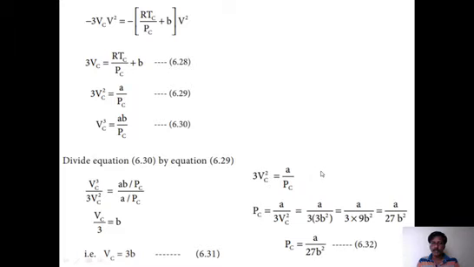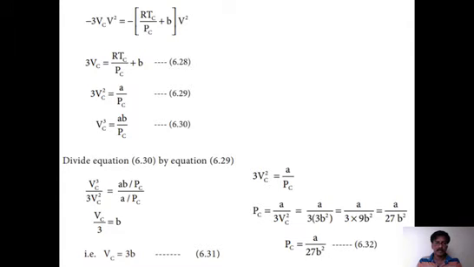When we apply that, we get Pc, which is equal to a by 27b square. So Vc's value is 3b, and Pc's value is a by 27b square.